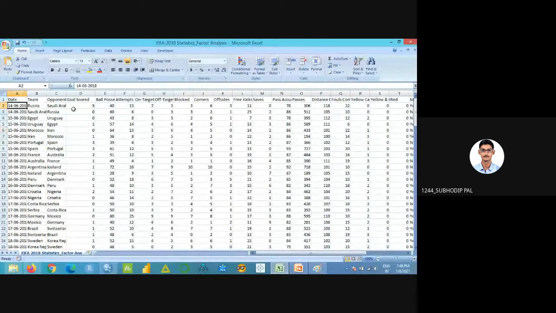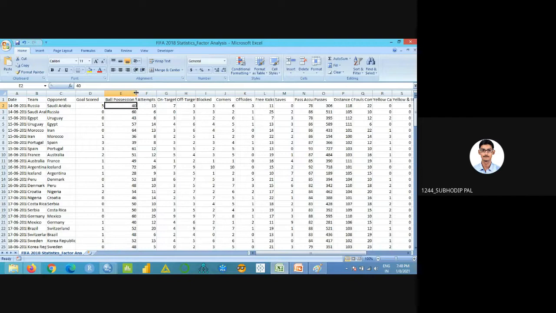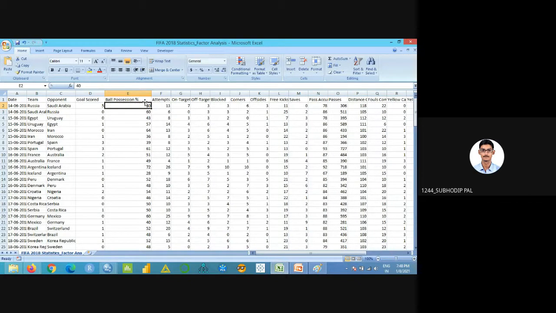Date means the date of the match, and this is the team and the opponent, for example Russia versus Saudi Arabia. 5 goals were scored in the match. Another variable is ball possession percentage, in association with this particular team, not the opponent. So 40% possession was by the team Russia. Number of attempts 13.